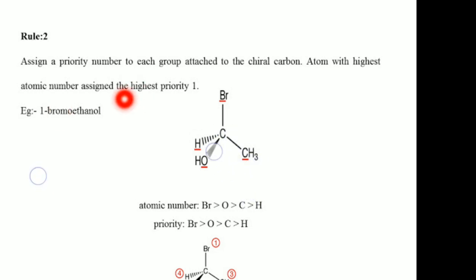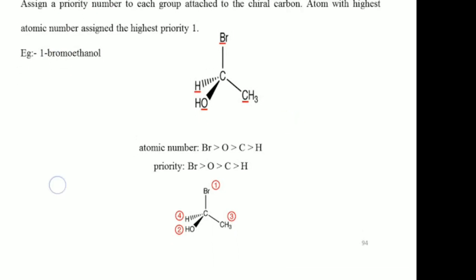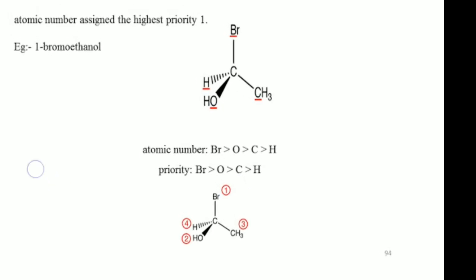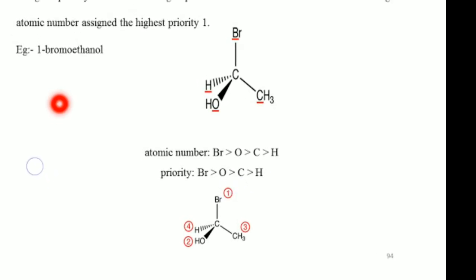Among all these atoms, bromine has the highest atomic number, so it is given priority 1. After that, oxygen has atomic number 8, so the OH group is given 2. Next, the methyl group, whose carbon has atomic number 6, is given 3. Lastly, hydrogen is given the 4th priority.